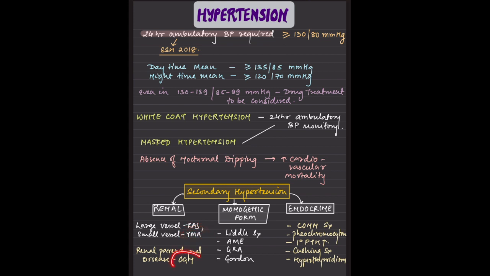The renal parenchymal disease, that is chronic glomerulonephritis, could also lead to renal injury causing hypertension. Then there are endocrine disorders, which include Cushing's, hyperthyroidism, primary hyperparathyroidism and pheochromocytoma. Accordingly we can calculate VMA or the urinary metanephrine levels, and we can know if the patient has features like hypertension, headache and palpitation.